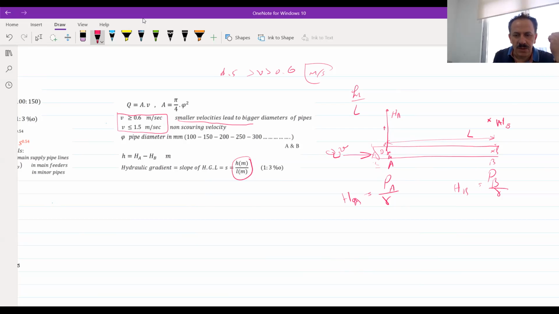So for A: ZA plus PA over gamma plus VA squared over 2g.